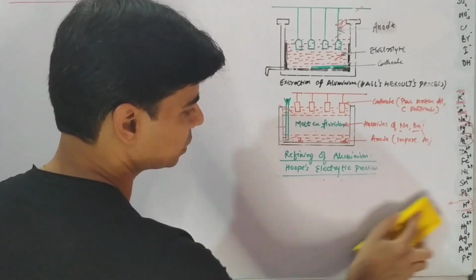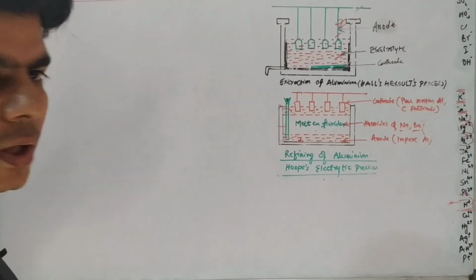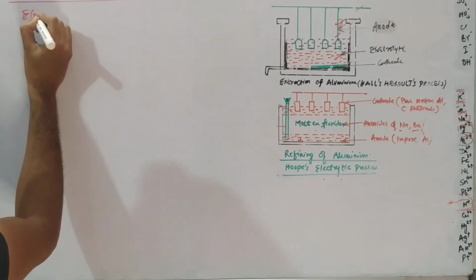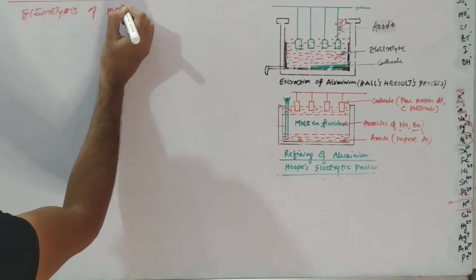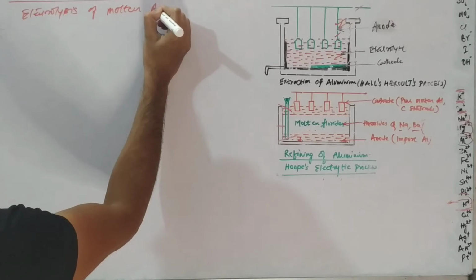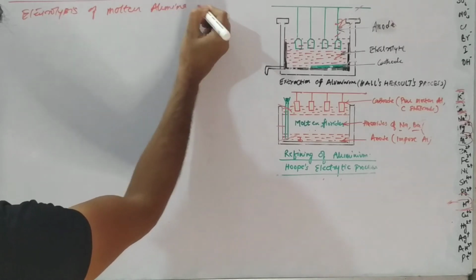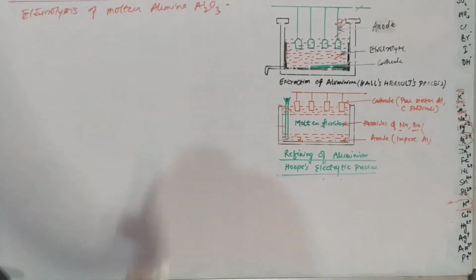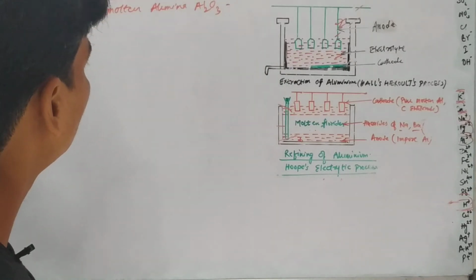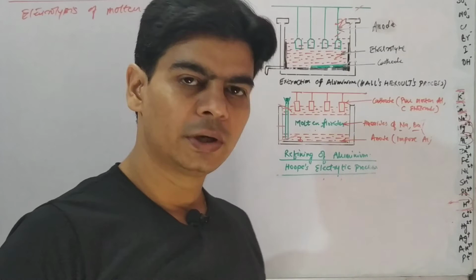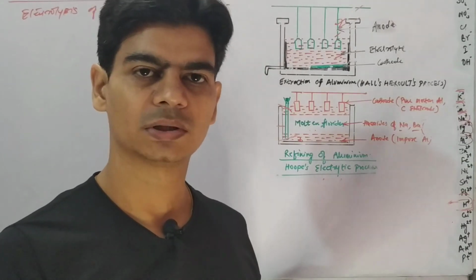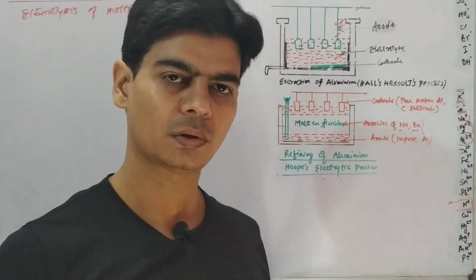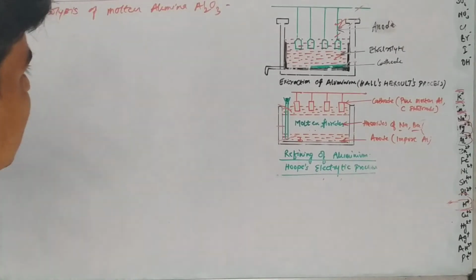So let's quickly see electrolytic reduction of alumina. We will do electrolysis of molten alumina, which is molten aluminium oxide, Al2O3, right? Now we have already done electrolysis of molten salt in our previous chapter on electrolysis. We did electrolysis of lead bromide, so it would be similar.